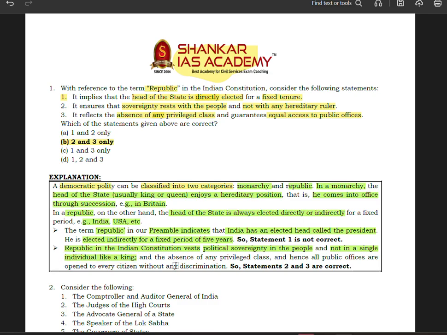And the absence of any privileged class, and hence all public offices are open to every citizen without any discrimination, which is basically Article 15. So let us read it again. Republic in the Indian constitution vests political sovereignty in the people and not in a single individual like a king, and the absence of any privileged class, and hence all public offices are open to every citizen without any discrimination.